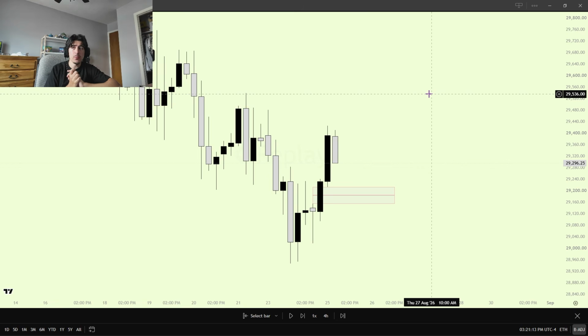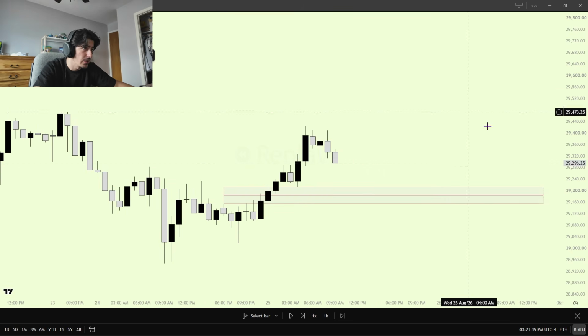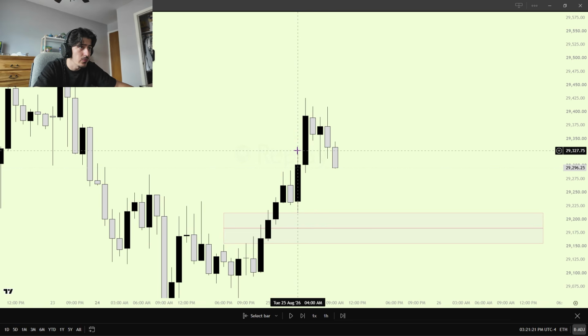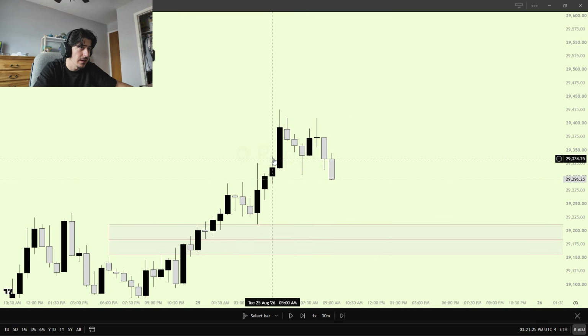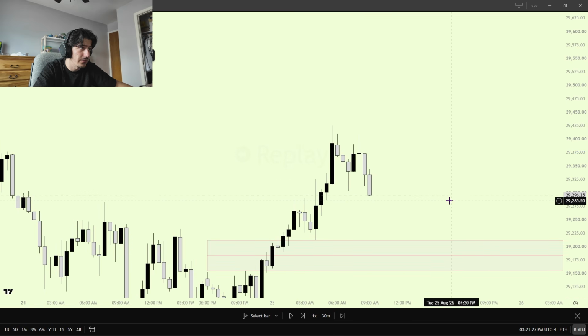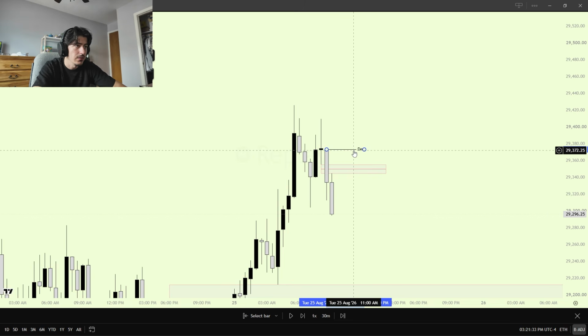Okay, so now we understand our target is very, very simple. Now, what do we do? We drop down to the 30-minute, we drop down to the 1 hour, we look at other things, right? Do we have a gap right here? This gap gets ran through right here in the 30-minute time frame, and we end up creating another gap. So let's draw this right here. There's a devil's mark right here, which is kind of shitty. Devil's mark, that's when there's no wick on top of a candle.